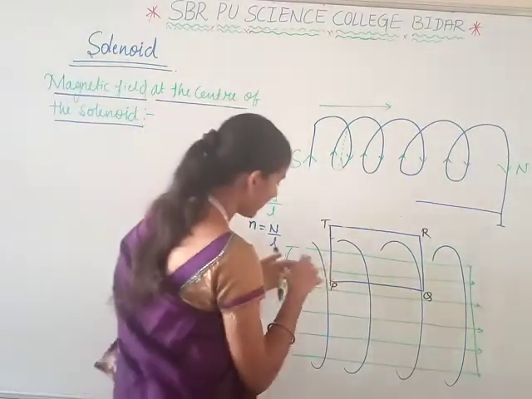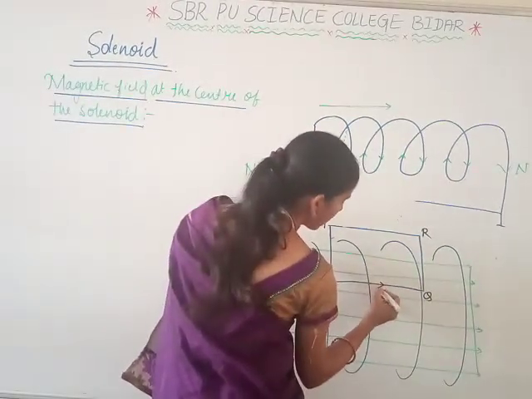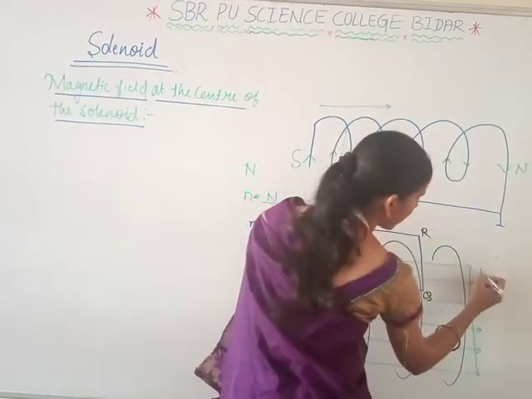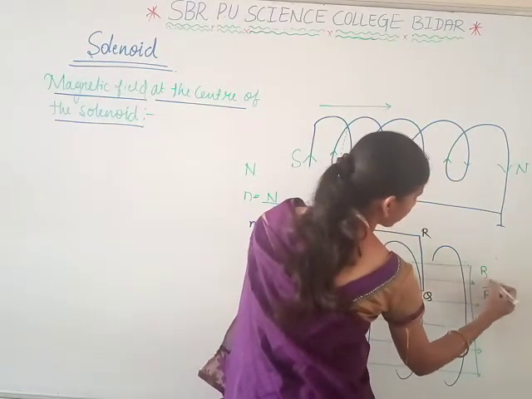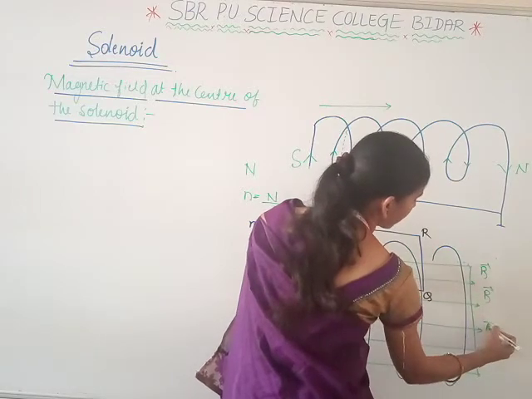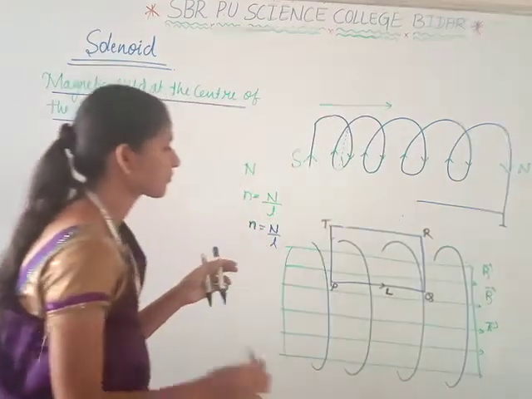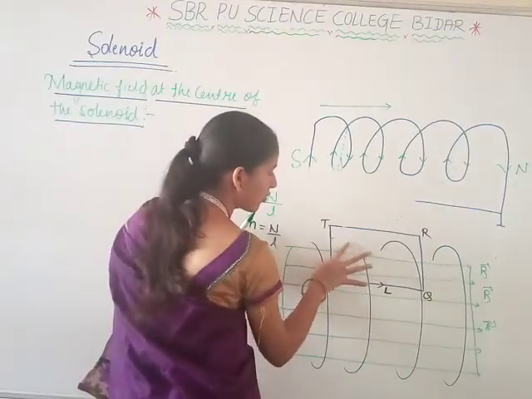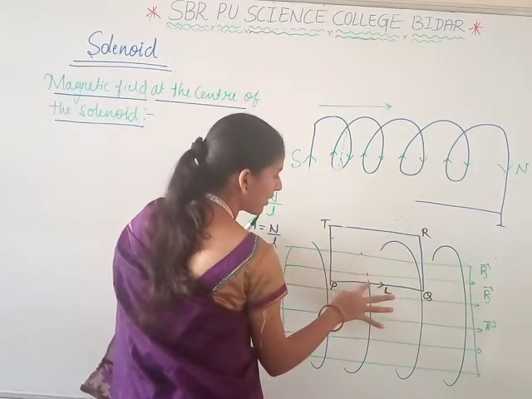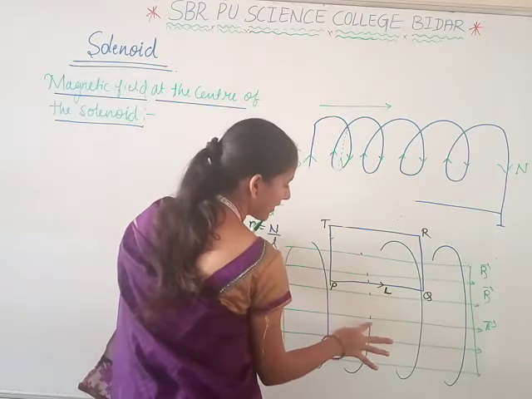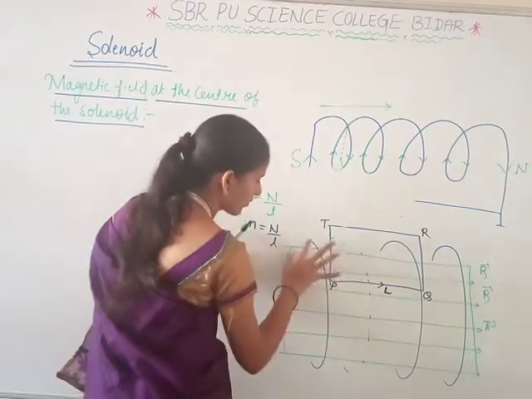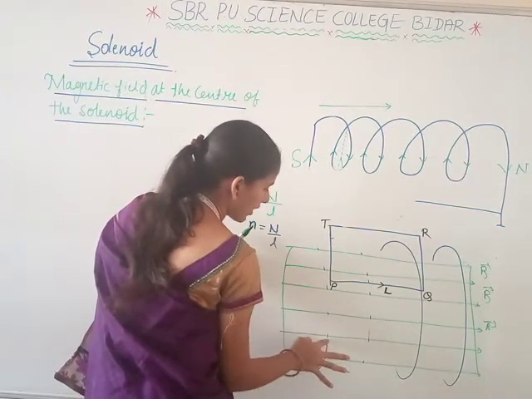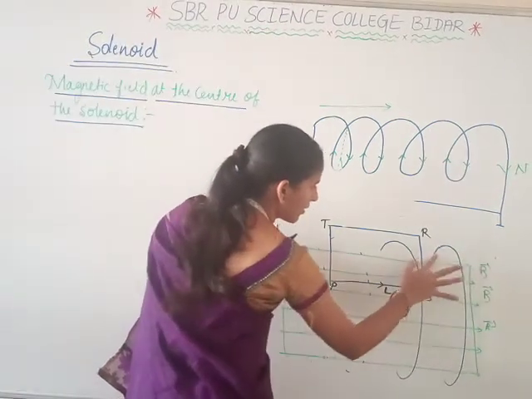It has a length L. This is the magnetic field. What we have to find is the magnetic field here by using the Amperian loop PQRT. I drew this before, for your understanding.